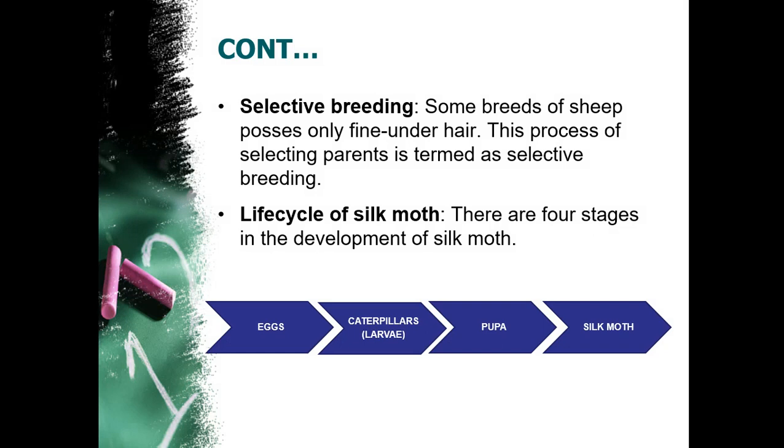After approximately 20 to 30 days, they reach the pupa stage, and at the pupa stage the silkworm spins itself and forms a structure known as a cocoon. Inside the cocoon they continuously grow and become adult. Slowly, after two to three weeks, they come out as a beautiful butterfly known as the adult silk moth, or just silk moth. So these are the four stages of the silk moth life cycle.